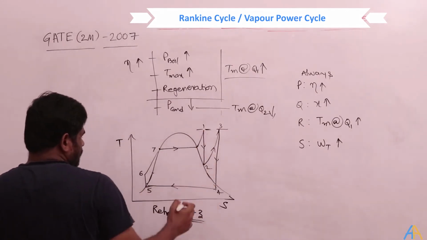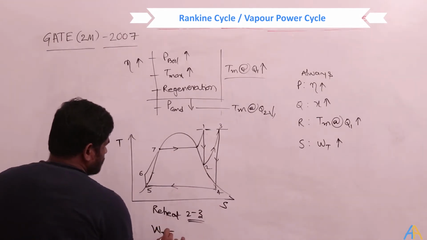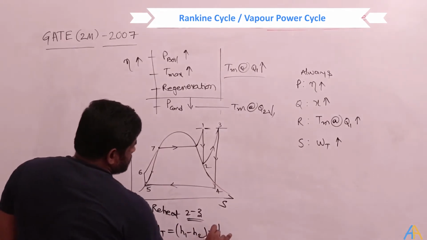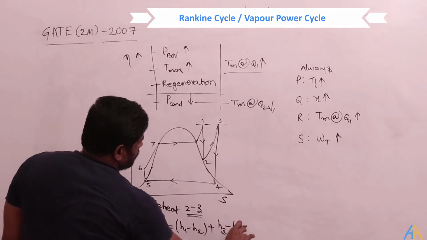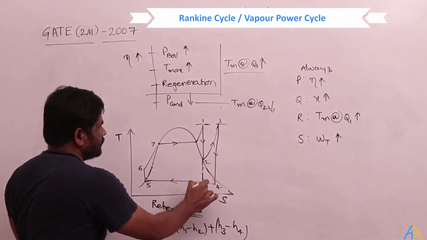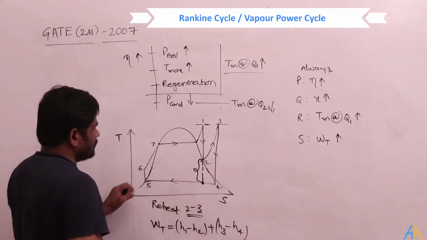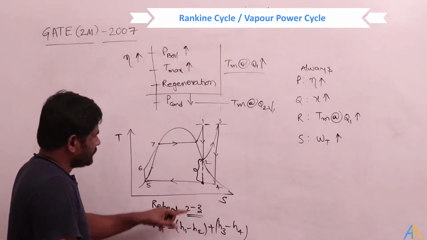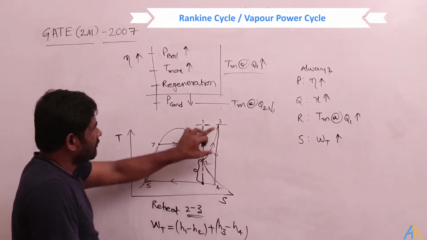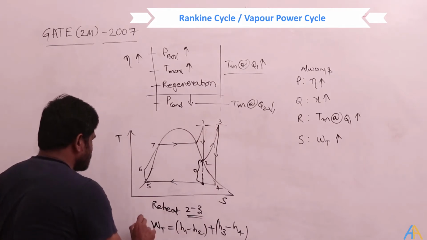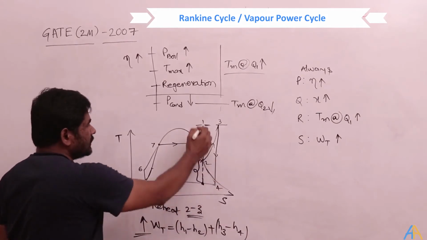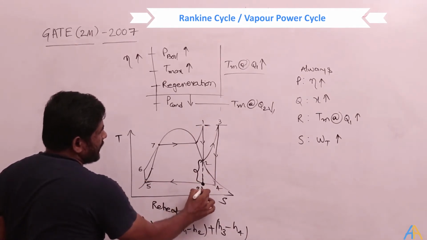So here, WT equals H1 minus H2 plus H3 minus H4. Without reheat, it would have simply extended up to here. So when there is no reheat, it could have been from here to here, but this much extra is added. That means the work output is increased. And without reheat, the dryness fraction is here at 2 dash.